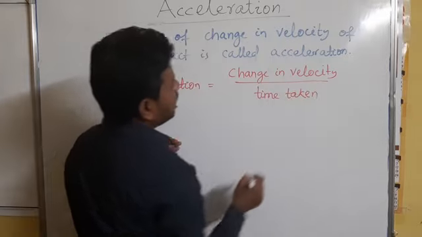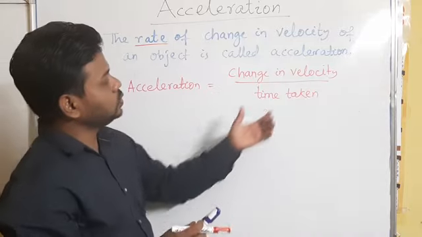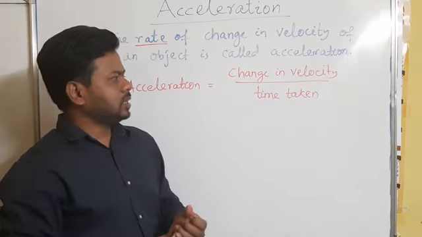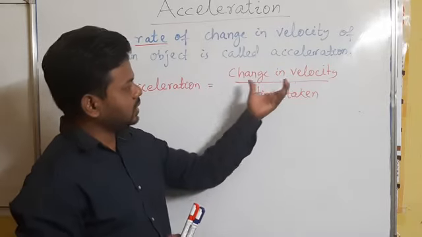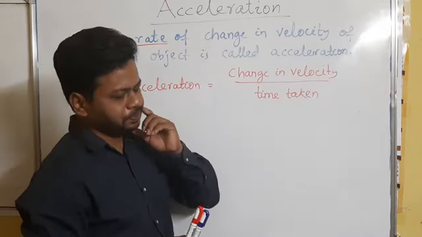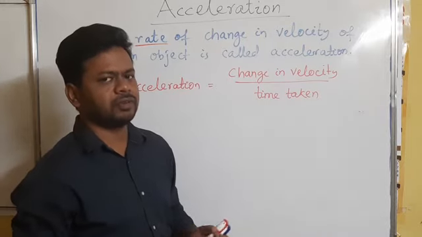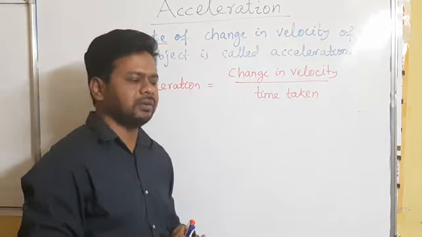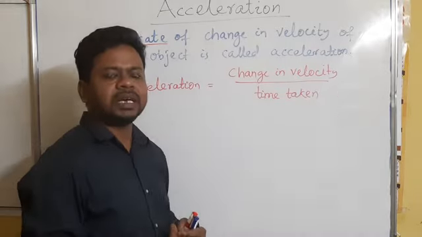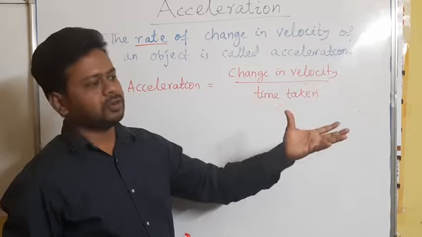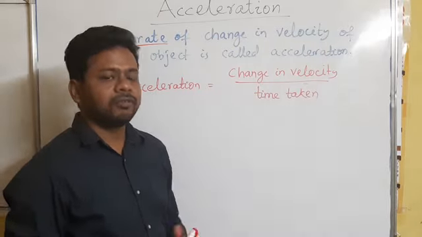It means how much time is taken to change that velocity. You know that if velocity changes, there will be two types of velocity. One is called initial velocity and another is called final velocity. The starting velocity is the initial velocity, and after the change, the amount of that velocity is called the final velocity.